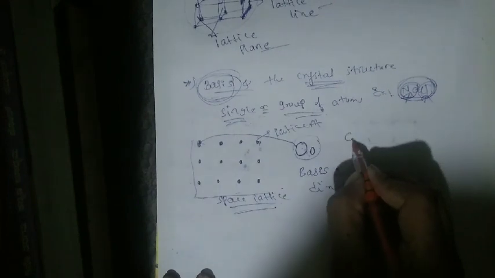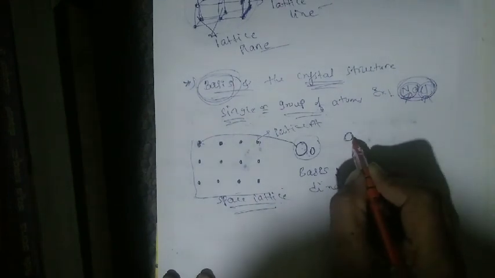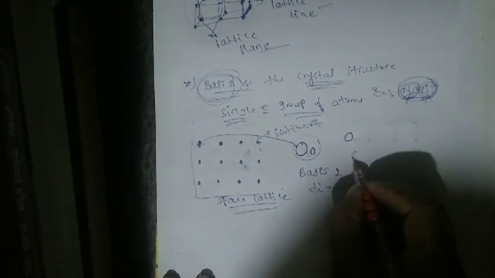So how does it look? It is the space lattice and it is the basis. So these two points are associated. Correct. So see here, it is the space lattice and it is the basis. These two are associated with each other. So it forms the what? It forms the crystal structure. Okay. So the basis is associated with the lattice point or space lattice.